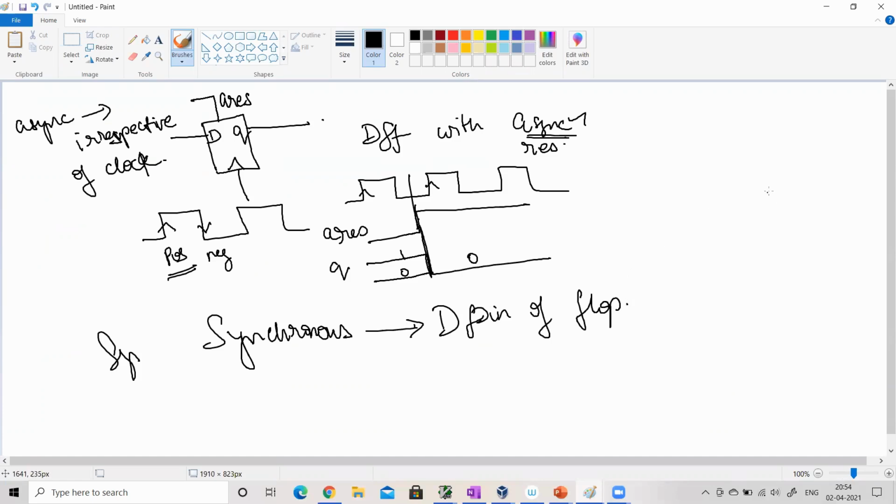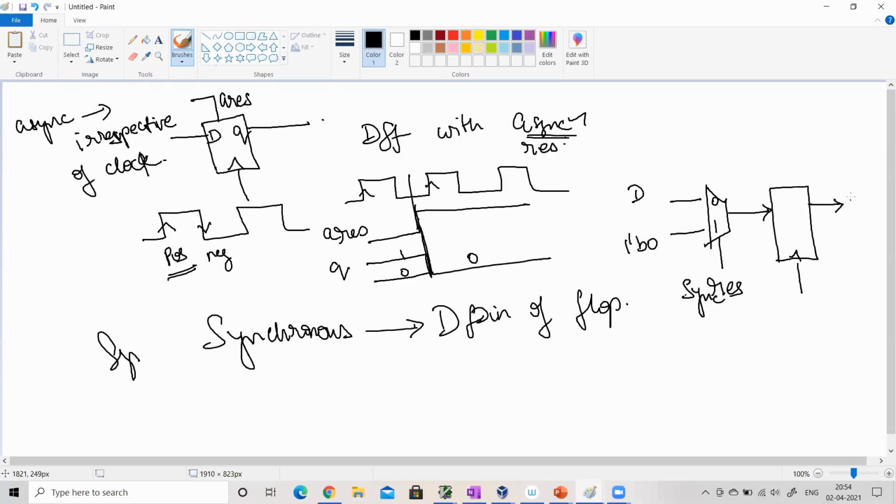So how will the synchronous reset look? This is my flop. It doesn't have an asynchronous reset. This is my reset, my synchronous reset. I have a mux. If the reset is high, it becomes 1'b0, else I load it with D. This is a synchronous reset.